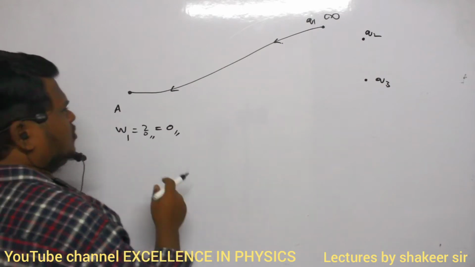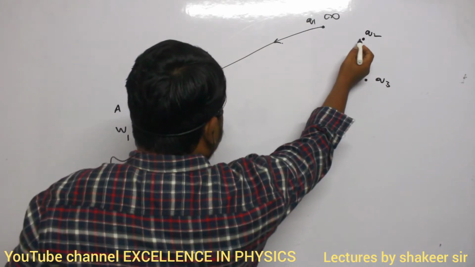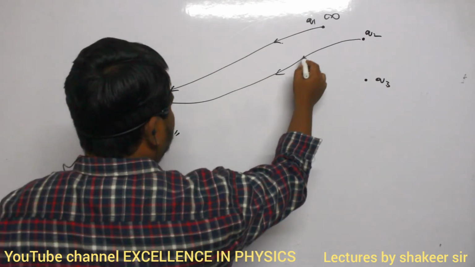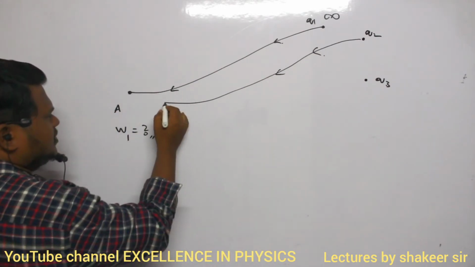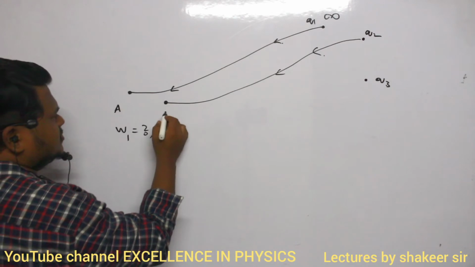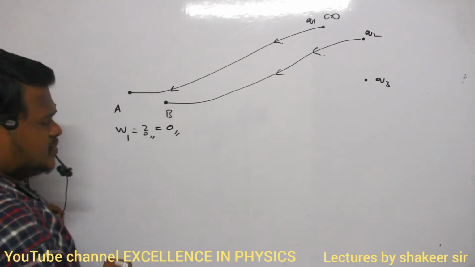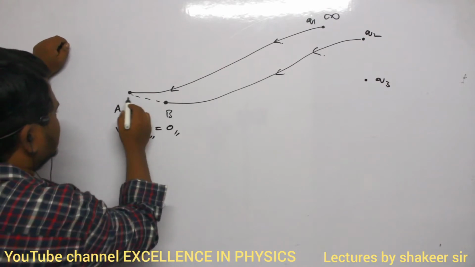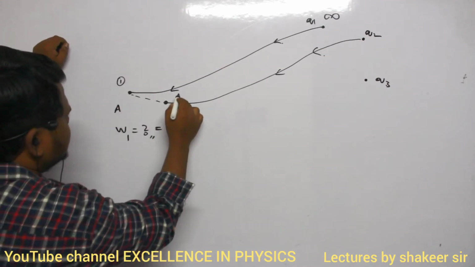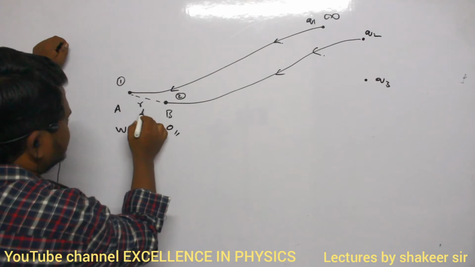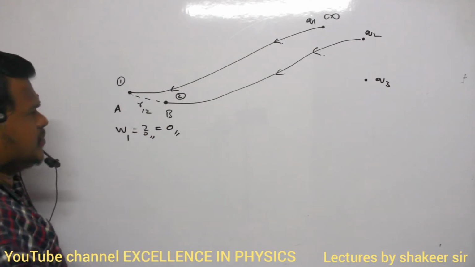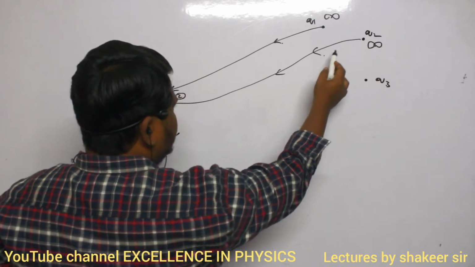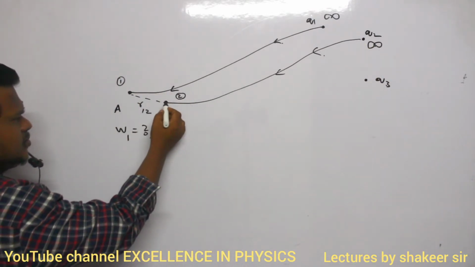Now what I do is, I want to bring this charge Q2 from this position to this position. Clear? So let this be point B. This is the first position, this is the second position, and let this distance be R12. Now I want to bring this charge, which was also present at infinity, from here to point B.